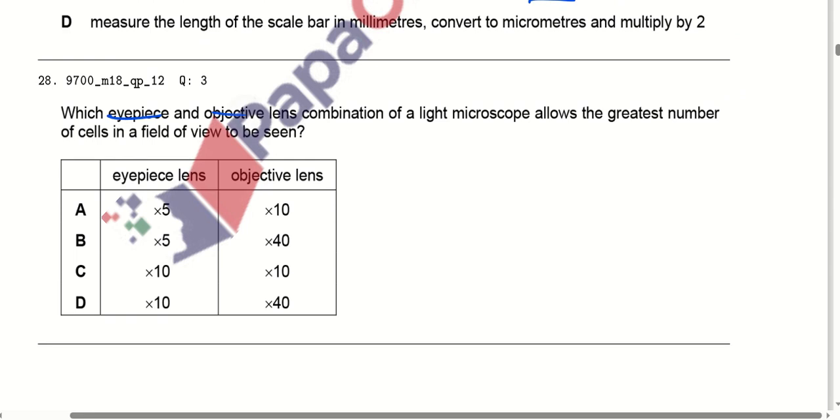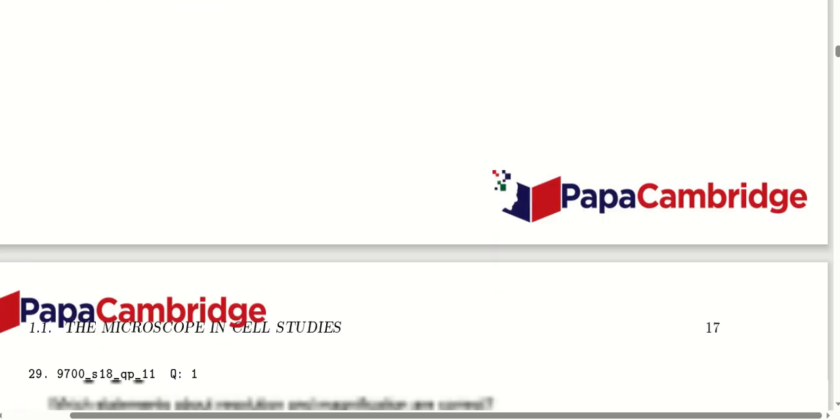Which eyepiece and objective lens combination of a light microscope allows the greatest number of cells in the field of view to be seen? So which combination is the best one to view the greatest number of cells in a particular slide? We find that option number A is correct here, because if we use the 5 times eyepiece lens and the 10 times magnifying power objective lens, then we can view the greatest number of cells in that particular sample.